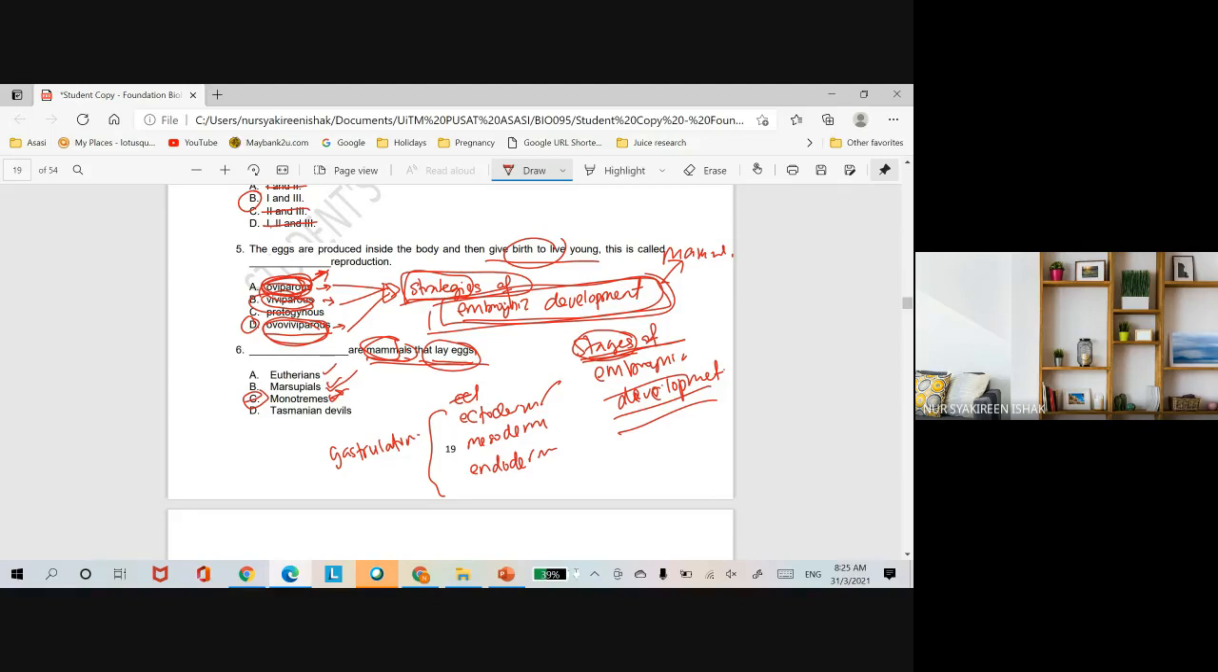In there you have the nipple where the baby can suckle for milk. For example, for marsupials, you have Tasmanian devils, ataupun kangaroos. So kangaroos are an example of marsupial.